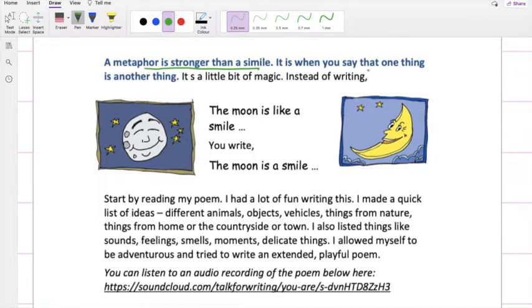Metaphor is when you say one thing is another. It sounds like a bit of magic. The moon is like a smile. Okay, this is a simile. And then if you take away this like, the moon is a smile. This simile is transformed into a metaphor.